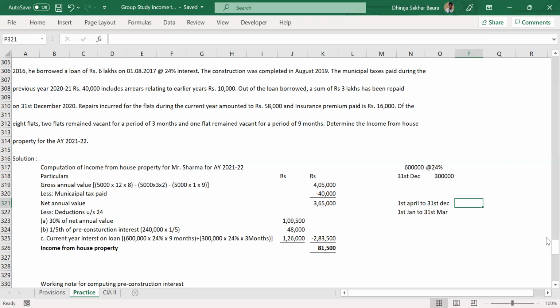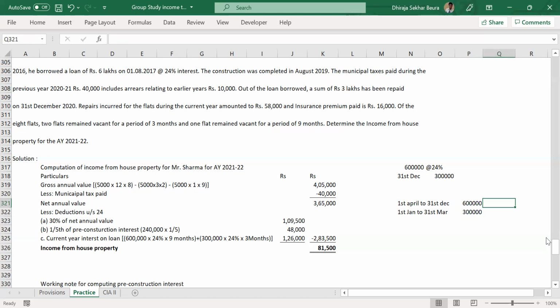So from 1st April to 31st December, the principal outstanding is 6 lakhs. However, from 1st January to 31st March, how much is the outstanding now? 3 lakhs. Everybody got this?